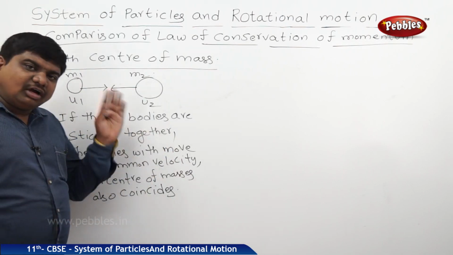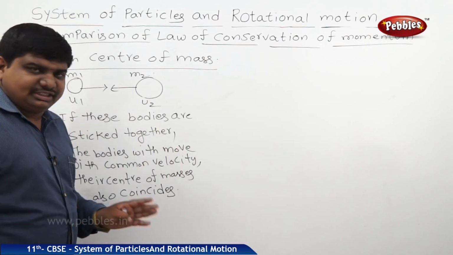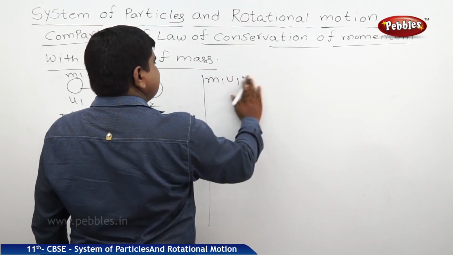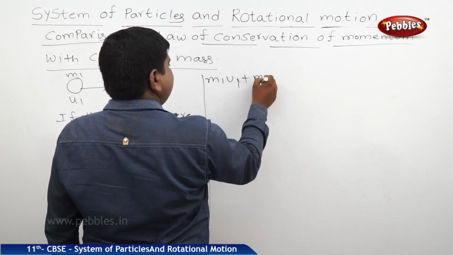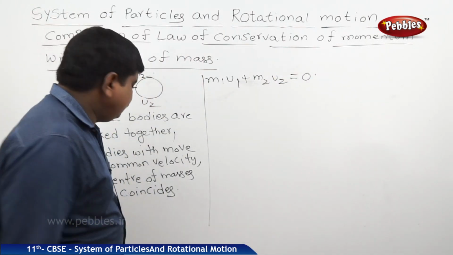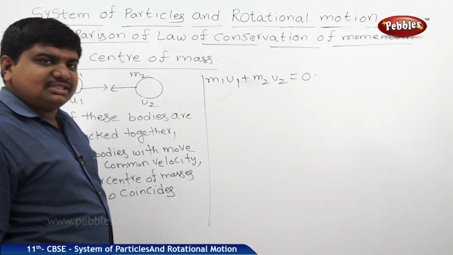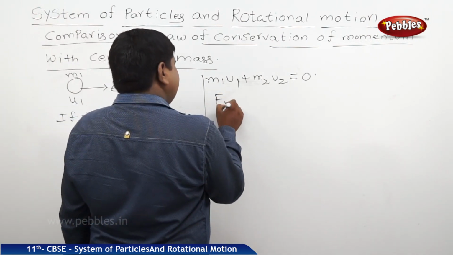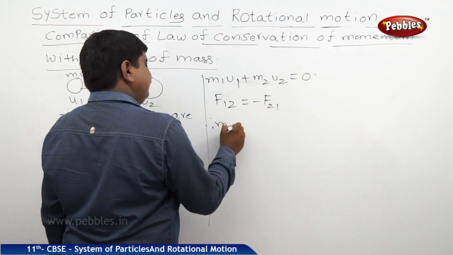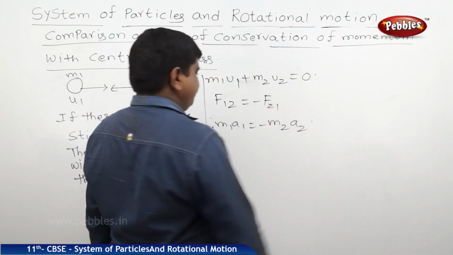If the body is not moving with the common velocity after the sticking, the body was fixed at a constant position, then m1 u1 plus m2 u2 is equal to 0. So the centers of mass also coincide with each other. If we apply Newton's third law of motion, F12 is equal to minus F21. So m1 a1 is equal to minus m2 a2.